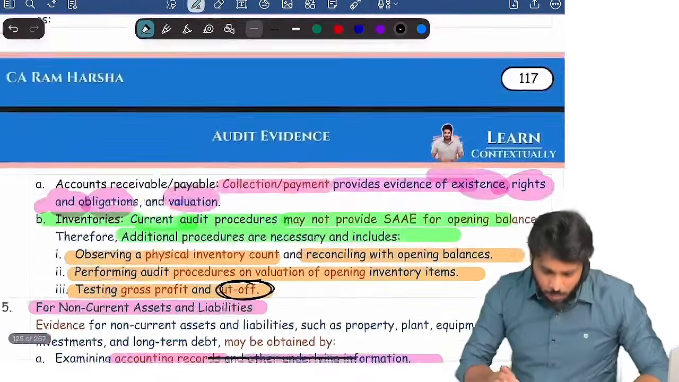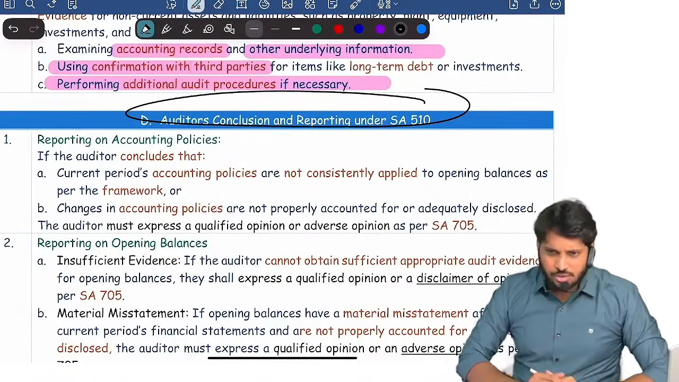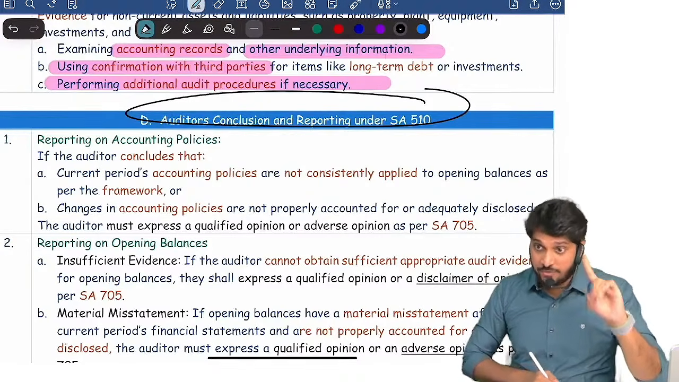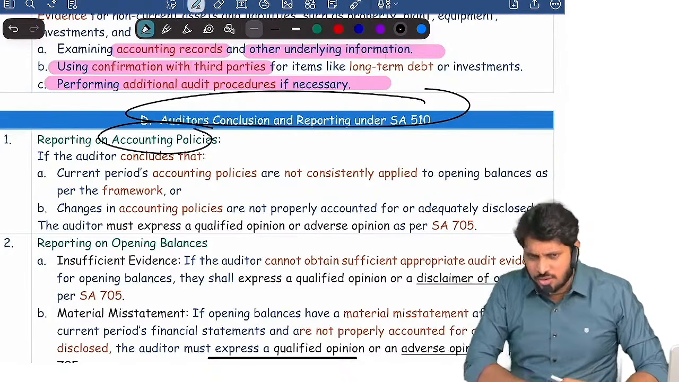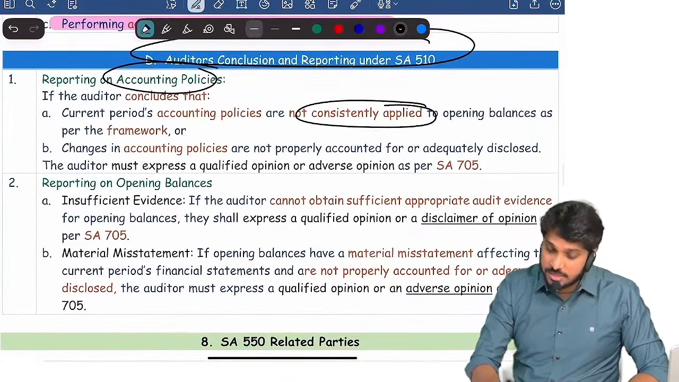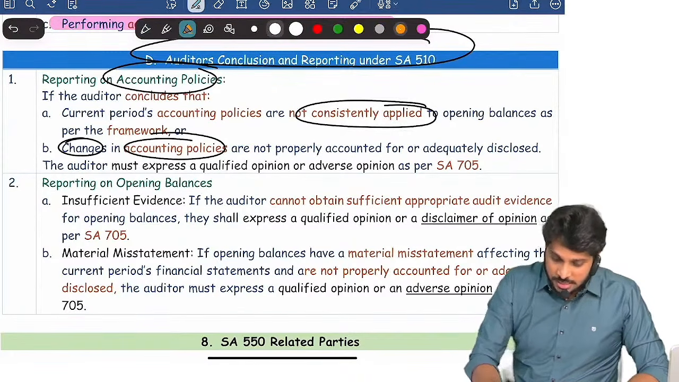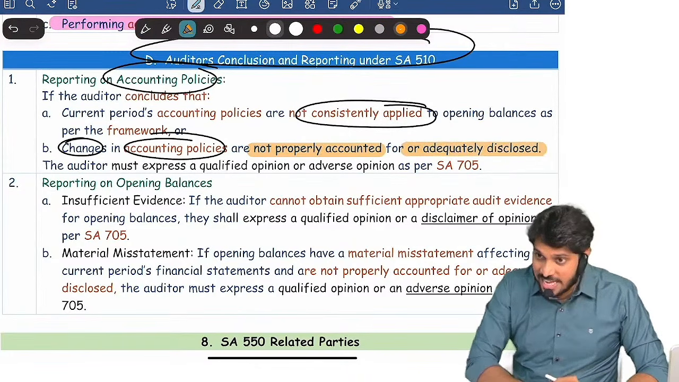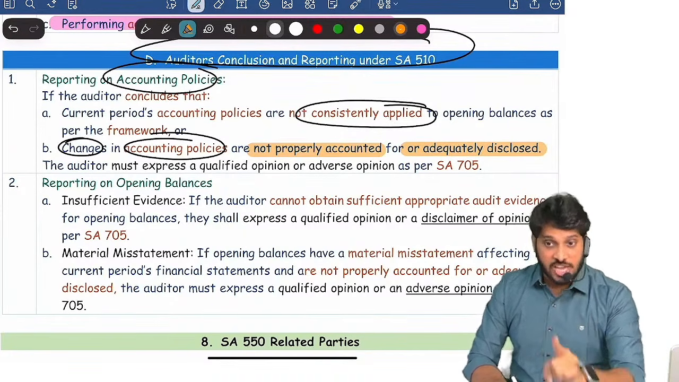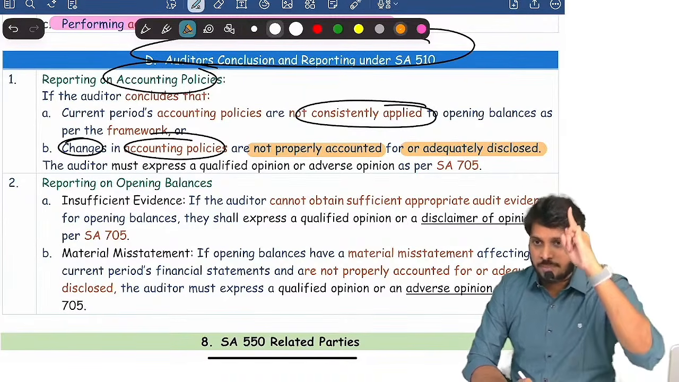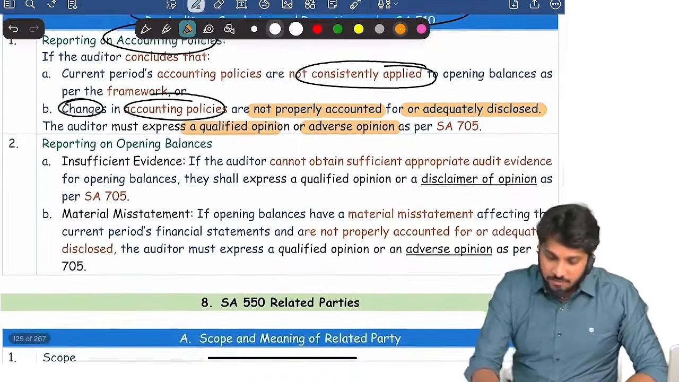Are you clear? Once you perform these audit procedures, finally you will have a conclusion, right? What conclusions? You have to conclude on two things as per this standard. First, conclude regarding accounting policies. If accounting policies are not consistently applied, meaning changes are there in accounting policy, and these changes are not properly accounted or adequately disclosed, accounting policy consistency is missing. That is a violation of the accounting standard, so a qualified opinion or adverse opinion. Same way, opening balances.